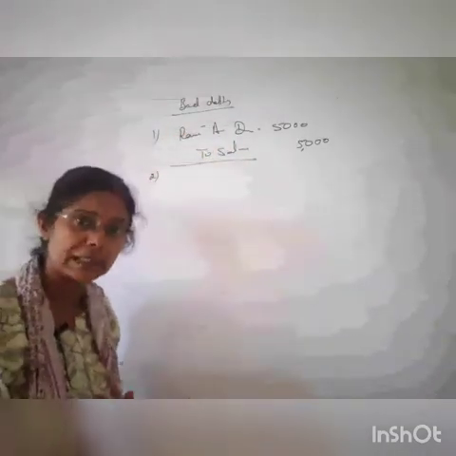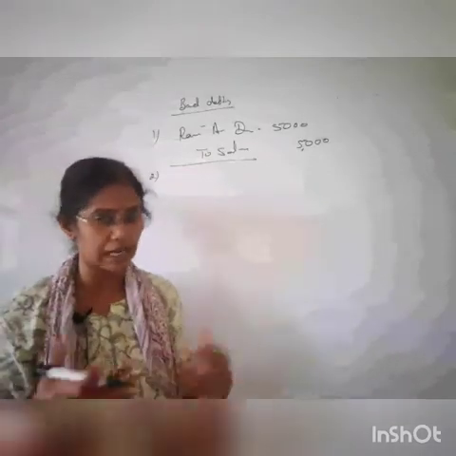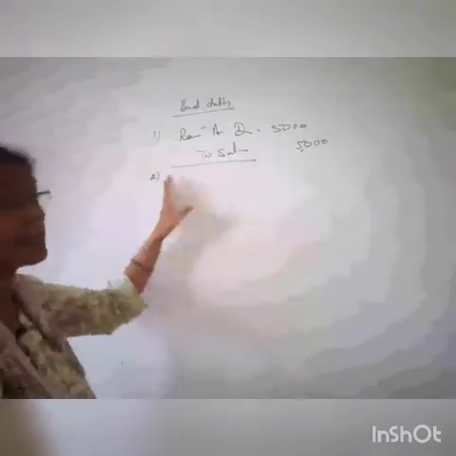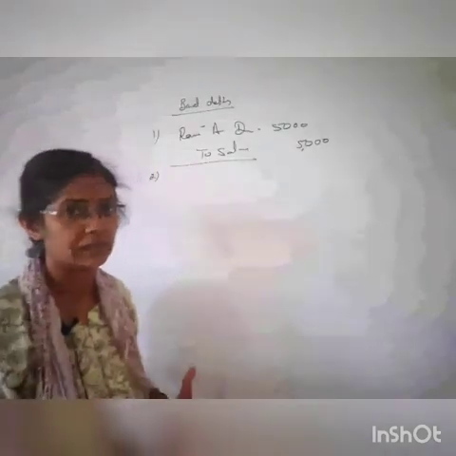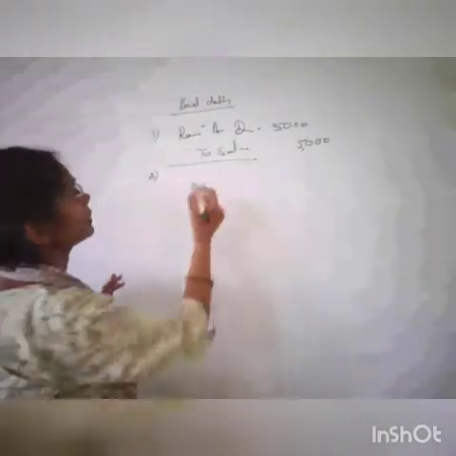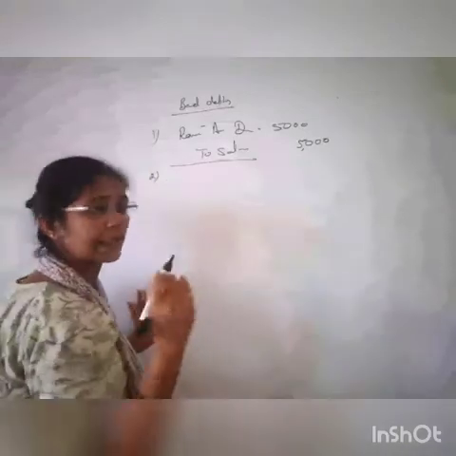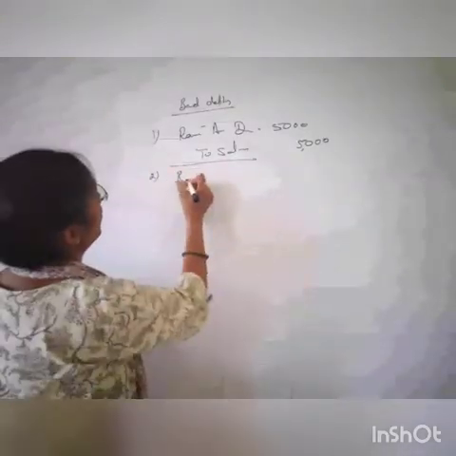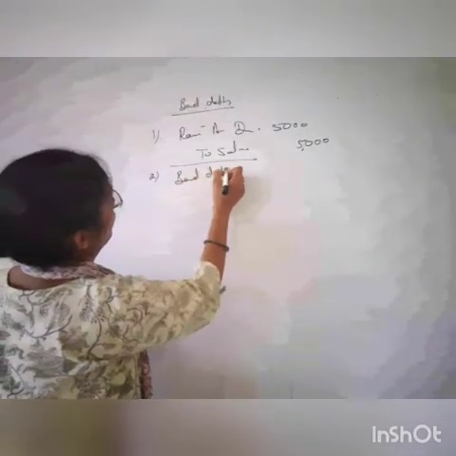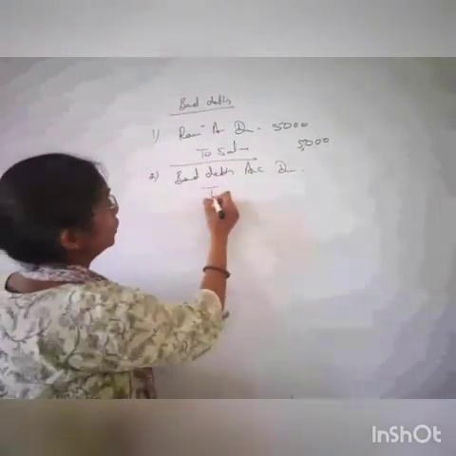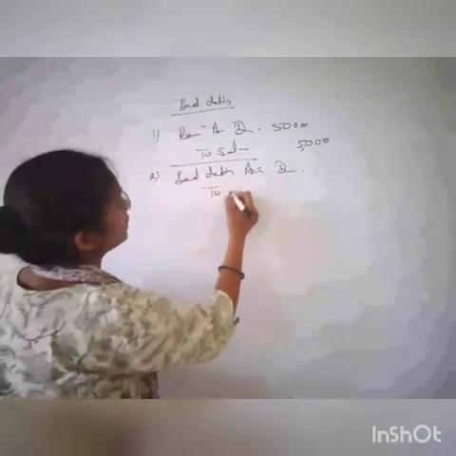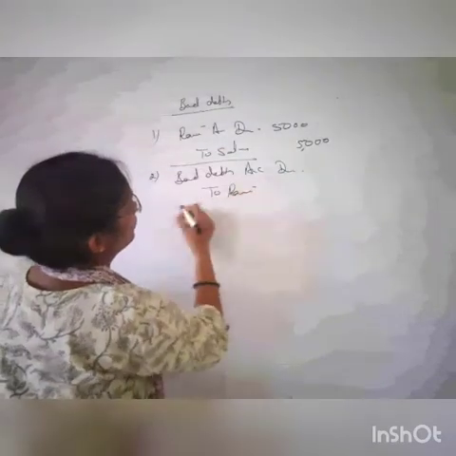And I told you yesterday, all the expenses and losses have their name, and its name is bad debts, right? Bad debts means you're not going to receive it again, okay? Complete loss. And losses and expenses are debit. So I have to write bad debts account debit to Mr. Ram, from whom it was to be received, right?